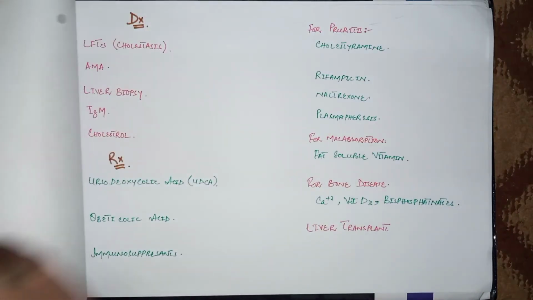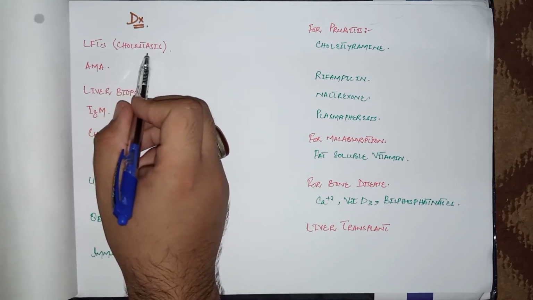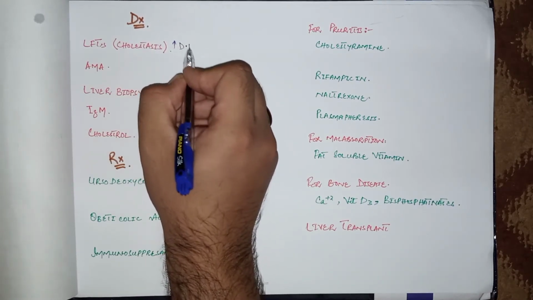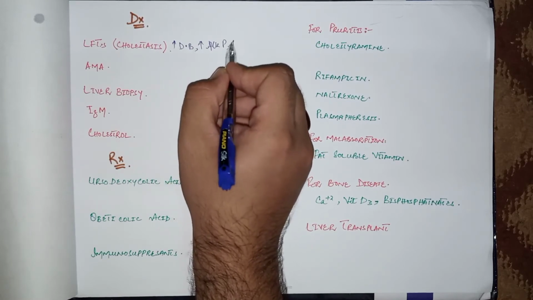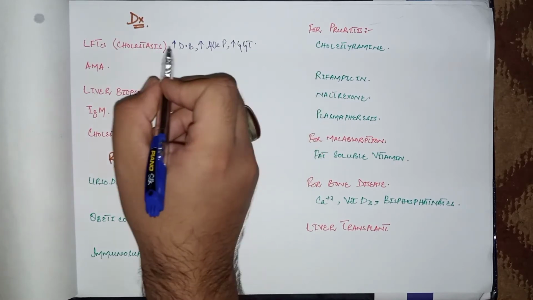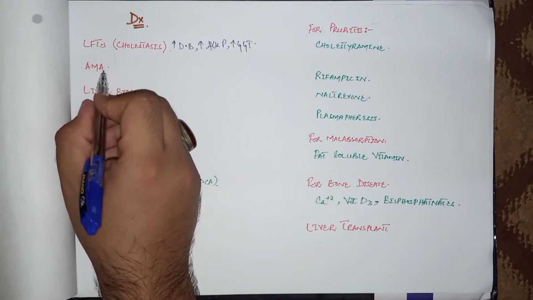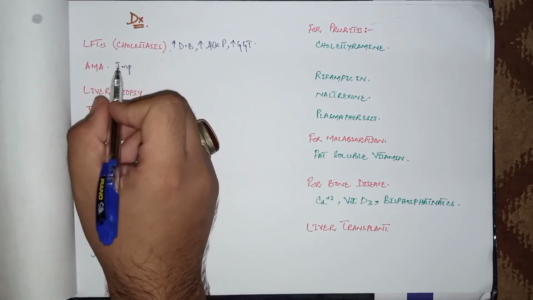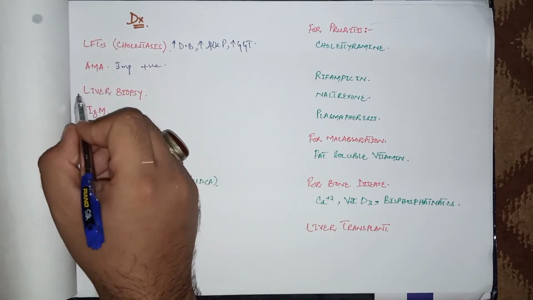Now come to the investigations or diagnosis. In the liver function tests, there is a cholestatic picture. Cholestatic jaundice means there is a lack of bile flow. There is increased level of direct bilirubin, increased alkaline phosphatase and increased gamma GT in these patients. And you can also check the anti-mitochondrial antibody levels. This is the hallmark test for the diagnosis of primary biliary cholangitis. If this test is positive, then there is no need to do a liver biopsy.